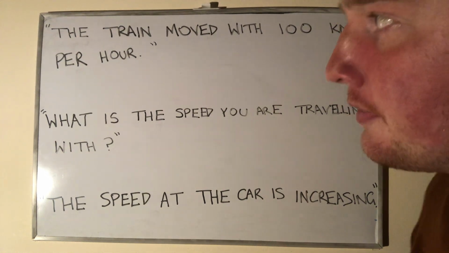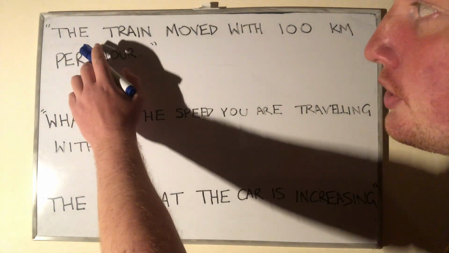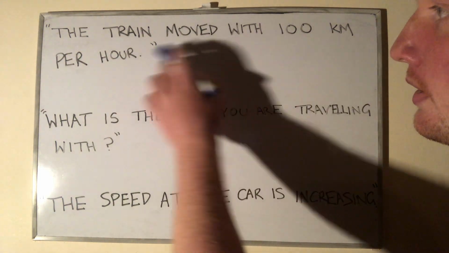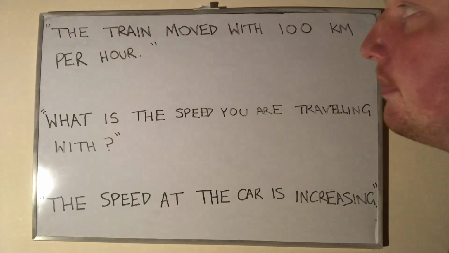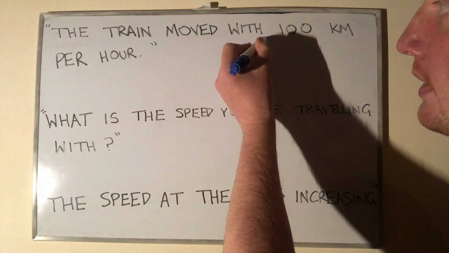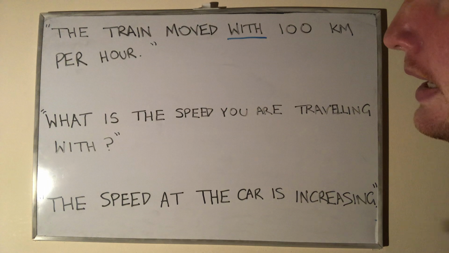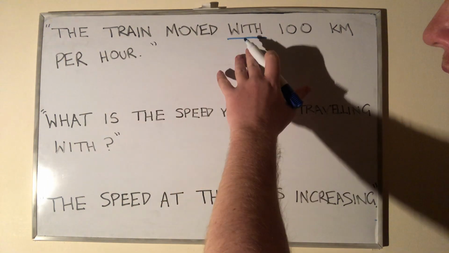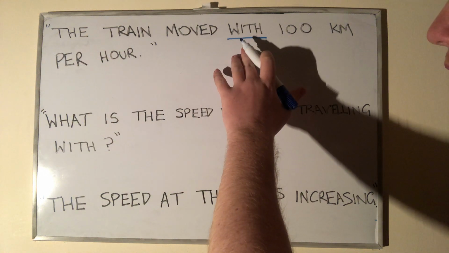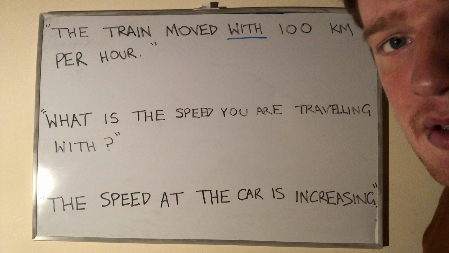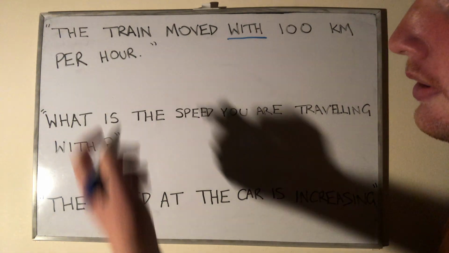So let's take a look at our first example. The train moved with 100 kilometers per hour. So our preposition here is with, and what is it doing here? What's its function? Well, the speaker has tried to use with to reference speed. That is, the speed of the train.